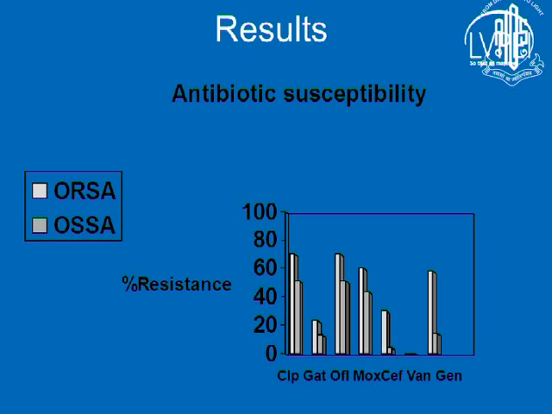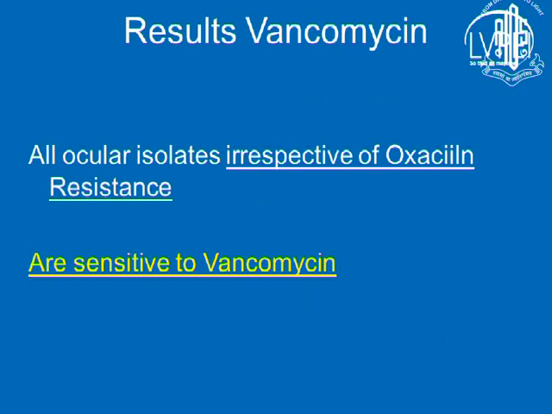ORSA is oxacillin resistance, which is commonly used for this type of test. But gatifloxacin is the better drug in case of MRSA. But vancomycin, if you see, has 100% sensitivity and 0% resistance encountered in MRSA, so that is still a good drug. MRSA is sensitive to vancomycin.